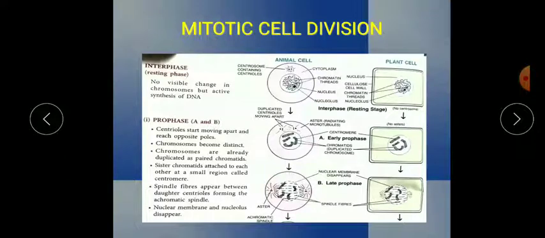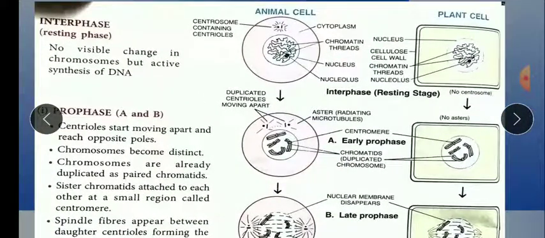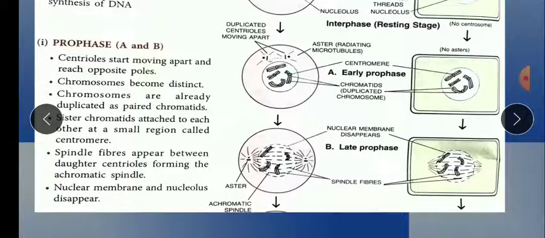Here I am showing you the first one, prophase A. Prophase is divided into two parts, early prophase and late prophase. In this diagram, the centrioles start moving apart and reach the opposite poles. In the diagram of late prophase, both asters are at the opposite poles, arising from the centrioles.